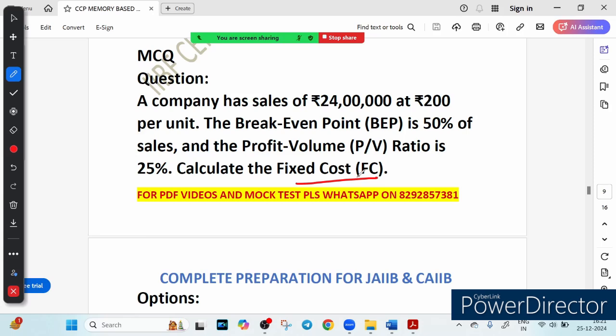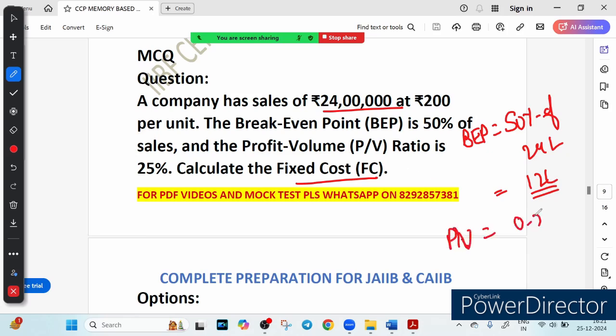So what is given? Break even point is 50% of the sale. And how much is the sale? Sale is given 24 lakh. So can you tell me what will be the BEP? BEP will be 50% of 24 lakh. What will be 50% of 24 lakh? 12 lakh. So BEP will be 12 lakh. And now PV ratio is given how much? PV ratio is given 25%, or we can say 0.25.